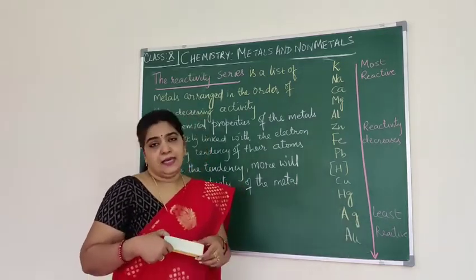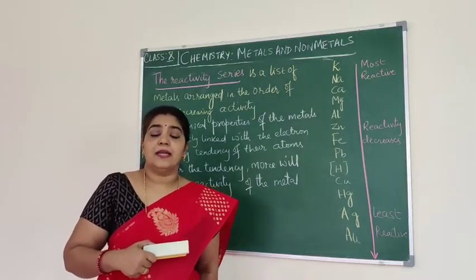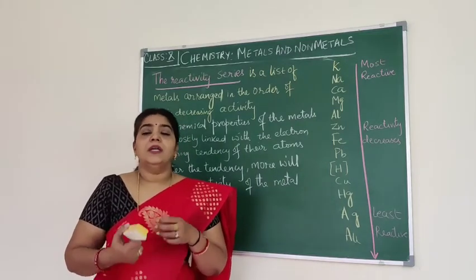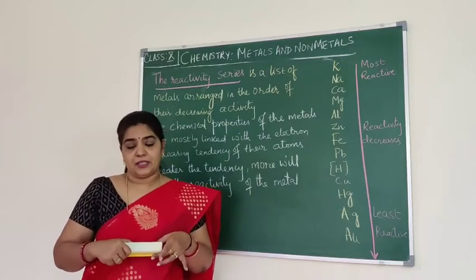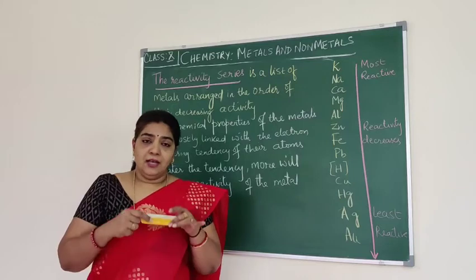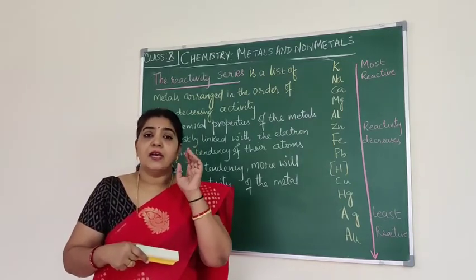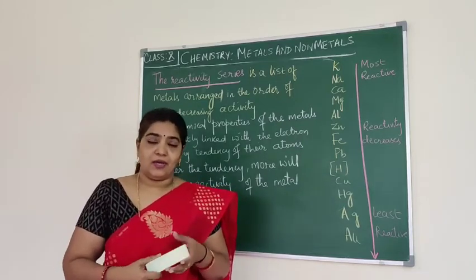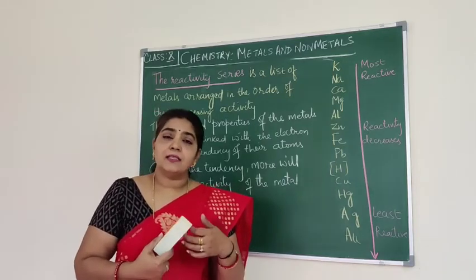They are least reactive. So how do we know, sir, whether some metals are more reactive than the others? How do we come to know? It is only after performing the displacement reaction. After performing several reactions, mostly the displacement reaction will give us which metal is more reactive and which is not. So again, why are some metals reactive and why are some not?